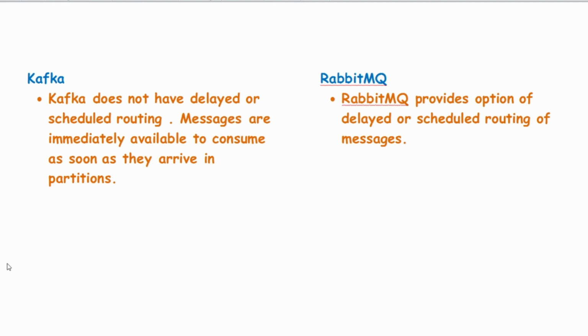However, RabbitMQ provides an option of delayed or scheduled routing of messages, so that the consumer has the option of receiving messages at a specific point of time based on their choice.